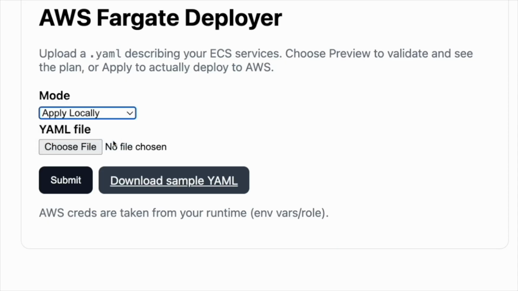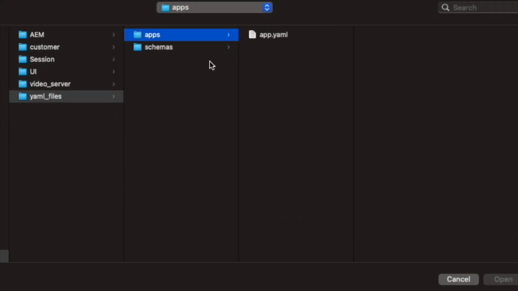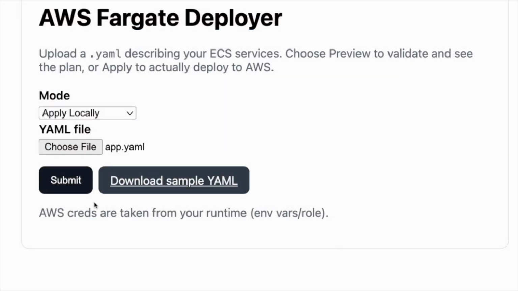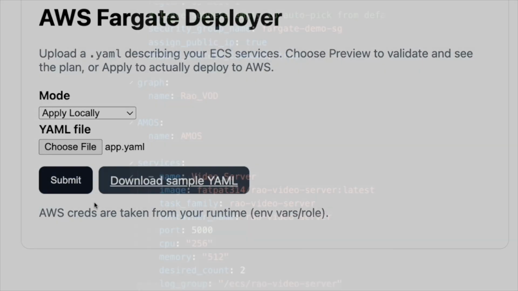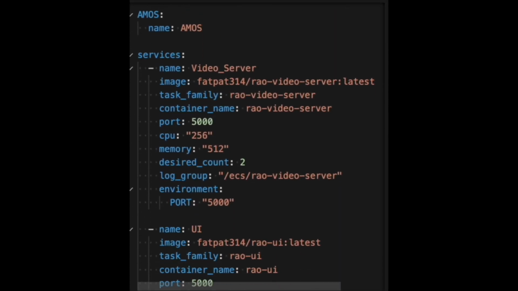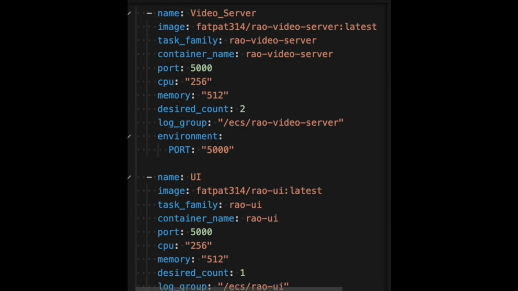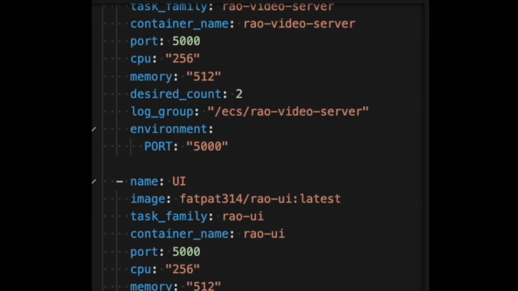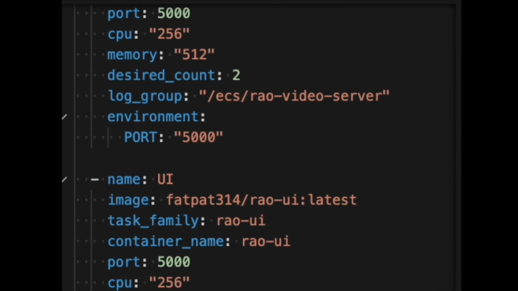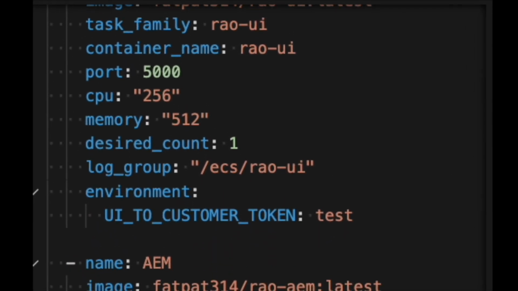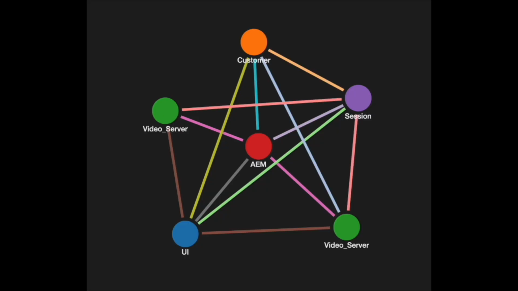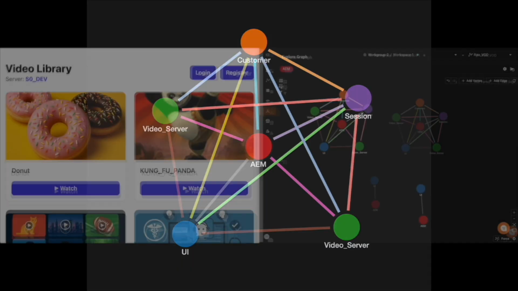With the schema complete, we're ready to deploy our video-on-demand application. Using the APM, we simply provide a YAML file that defines each containerized service and the resources it requires. The YAML also lets us specify how many instances of each service we want to run. In this example, we'll deploy 2 video server instances to demonstrate AMOS failover. If one server goes offline, the system automatically redirects the video stream to the backup instance, preserving a smooth, uninterrupted viewing experience for the user.